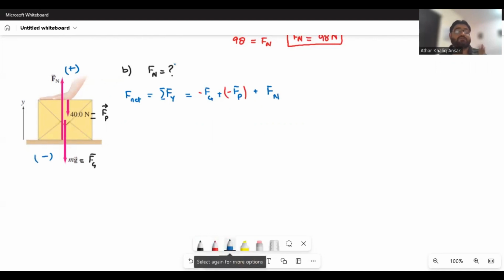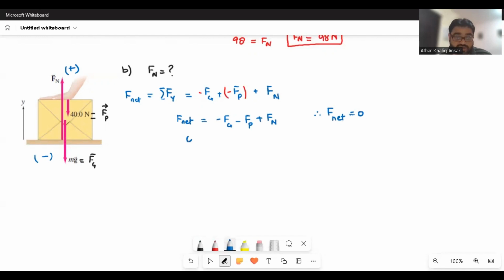As it is still not accelerating, F net is zero again because there is no acceleration. So F net is equal to minus force of gravity or weight, minus force of the person acting downward, plus the normal force, all equal to 0 because it is a non-accelerating box. I substitute F net as 0.